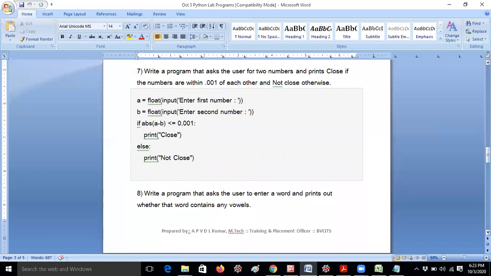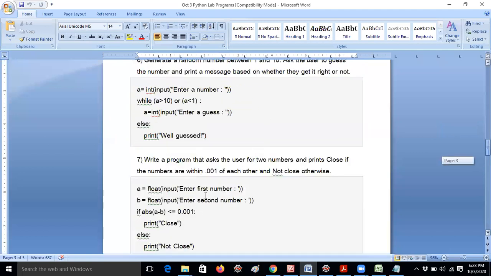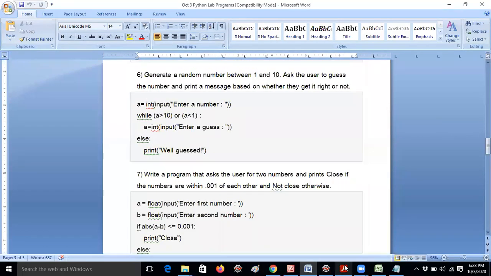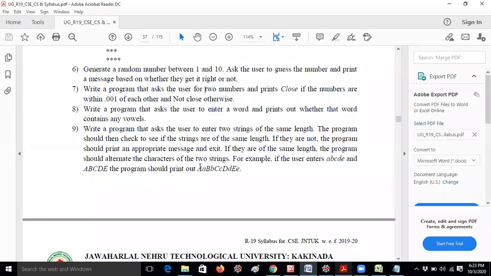Next, coming to the 7th question. I think we almost completed 6 examples, up to 33 out of 34. My target is to complete at least 10 exercises today by 10. So let me continue, guys.